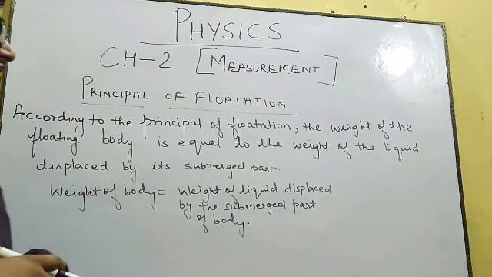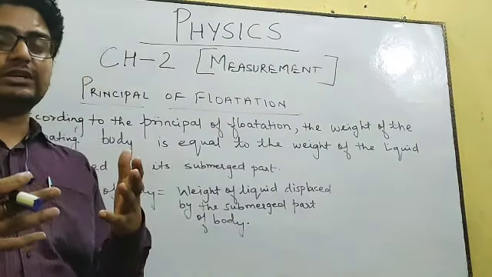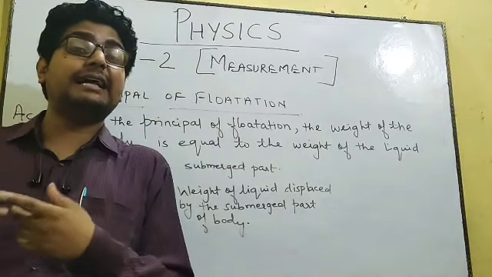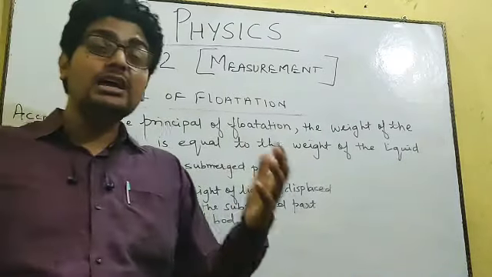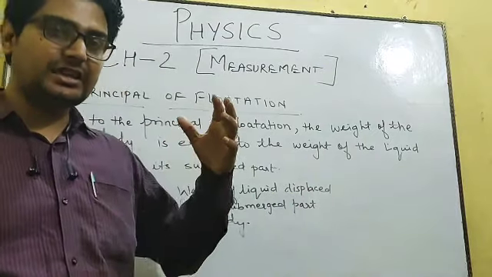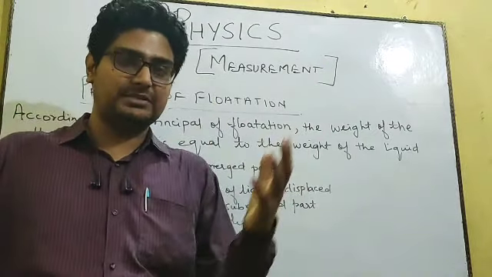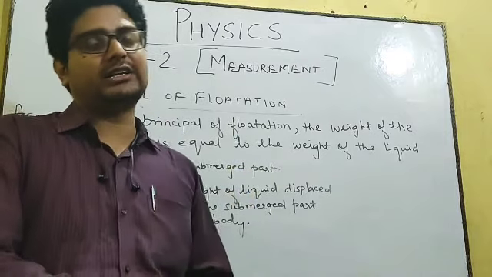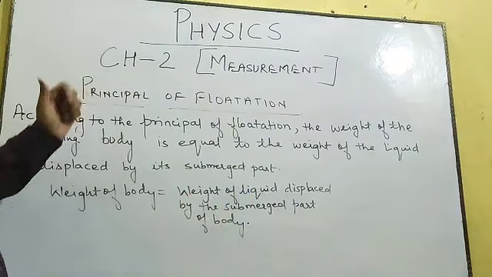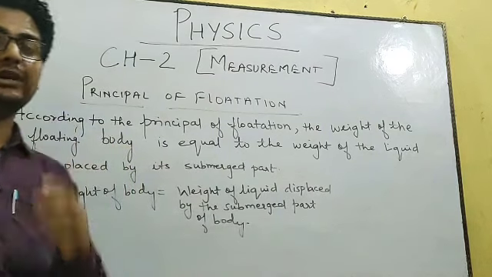The principle of flotation means how objects float. What principle is behind that, so that heavy objects can be made to float on a liquid? Like, if we take the example of ships, such big ships, how is it possible that they can easily float in water? For that we have to study the principle of flotation.